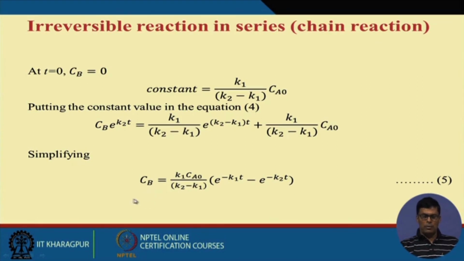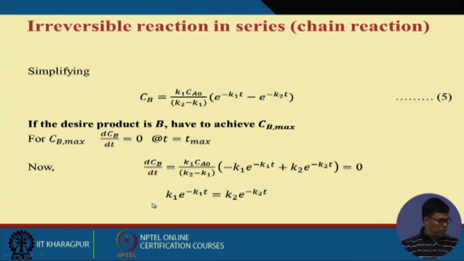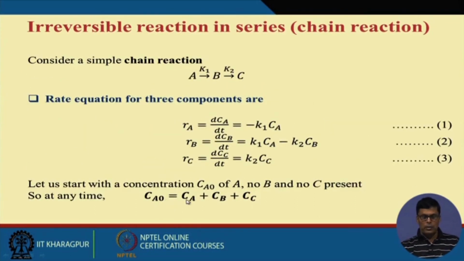Initially I wrote that Ca0 equals Ca plus Cb plus Cc. Now you have the expression for Ca and for Cb, so Cc you can easily find out: Cc equals Ca0 minus Ca minus Cb.